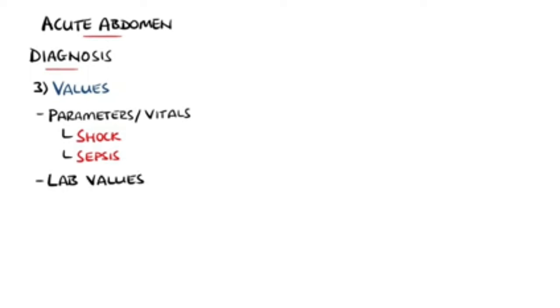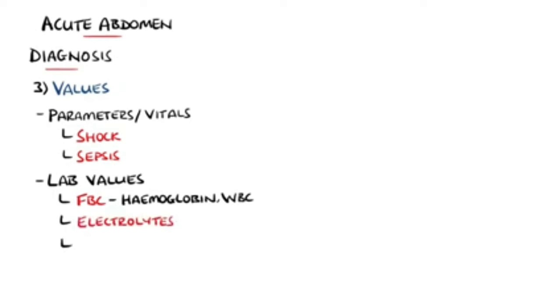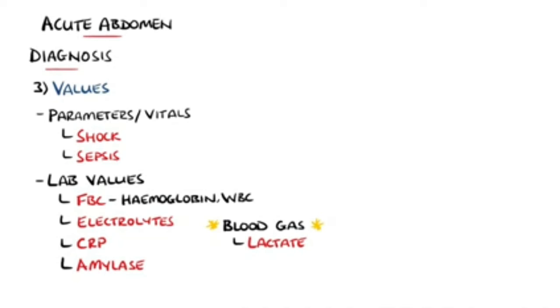Lab values are useful, such as the hemoglobin count, white blood cells, electrolytes, and further inflammatory markers like CRP. Other labs may also be useful, such as the amylase levels. However, you may not have time to wait for all the lab values to come back. Therefore, it's very useful to get a blood gas done, which gives some of the other values we mentioned as an immediate result, but crucially also contains lactate, which can be a marker for tissue hypoxia or poor perfusion if it is raised, and will help to determine how urgent the case is.